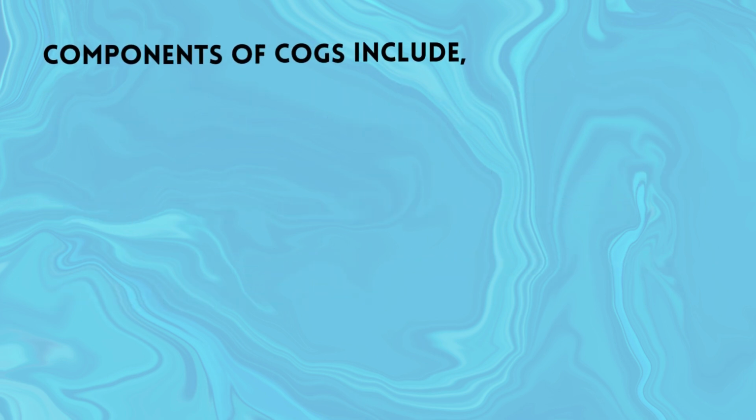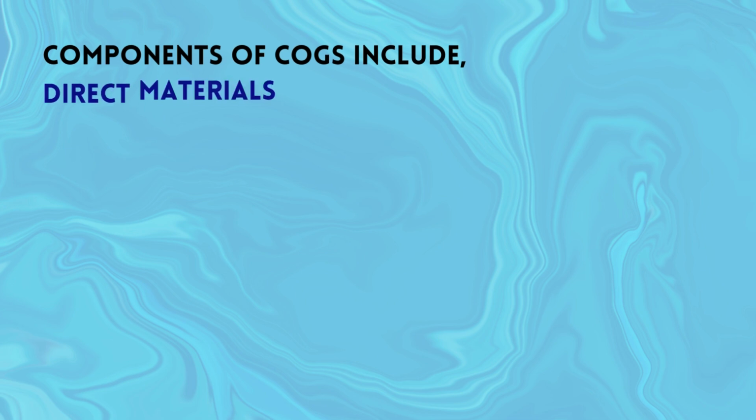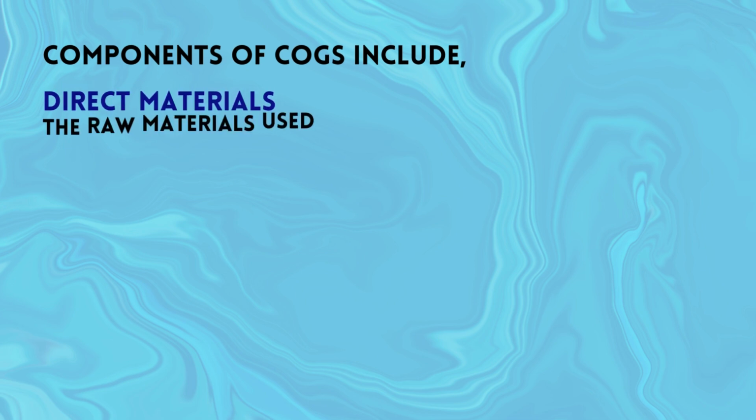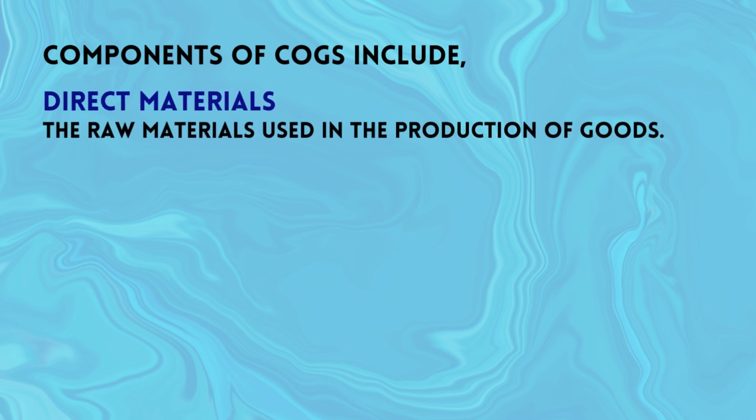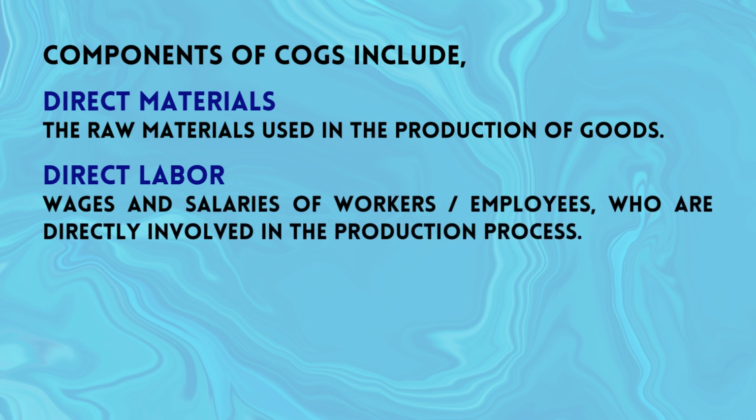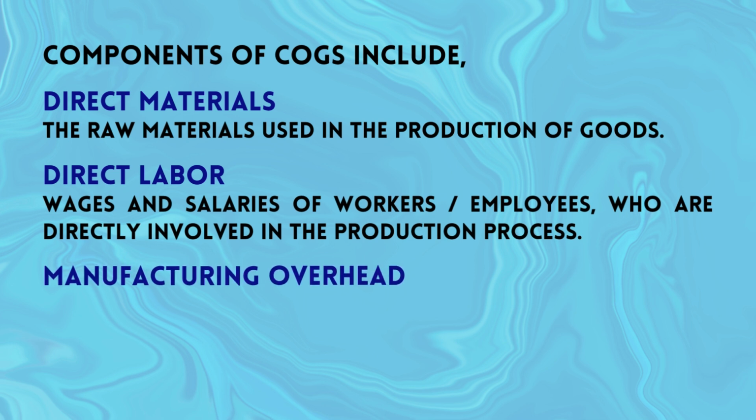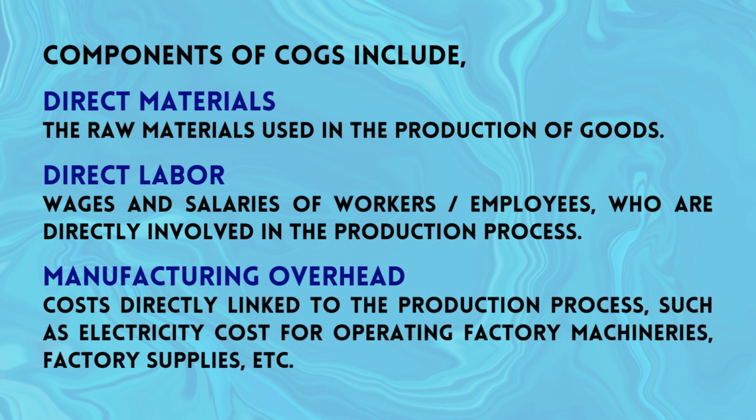Components of COGS include direct materials. These are the raw materials used in the production of goods. Direct labor, wages and salaries of workers or employees who are directly involved in the production process. Manufacturing overhead, costs directly linked to the production process such as electricity cost for operating factory machineries, factory supplies, etc.